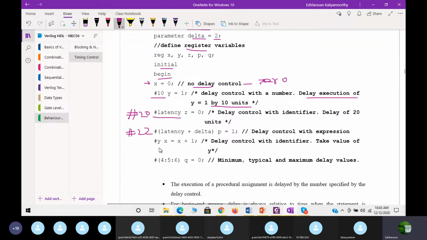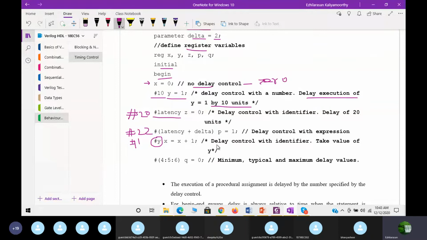Then #y x is equal to x plus 1. Now we can control the delay with the identifier also, just to take the value of y. What is the value of y here? You see here, y is equal to 1. So automatically it will take that value as 1 because of y. See this y. X equal to x plus 1 #y. So x will be equal to x plus 1. So this is not any program, just an example only. I am showing different examples here.